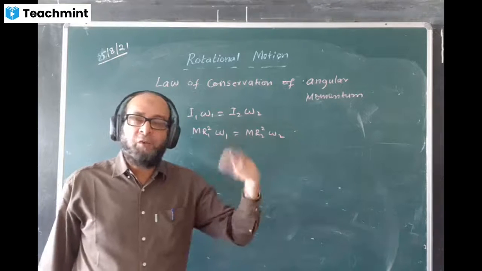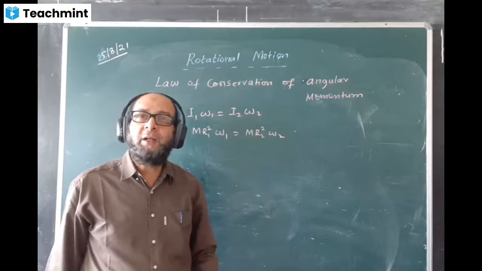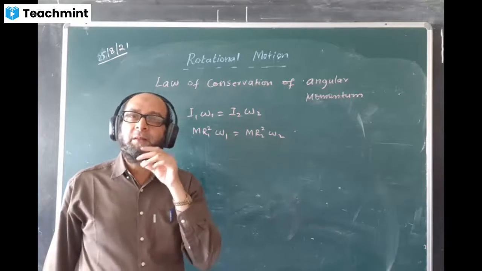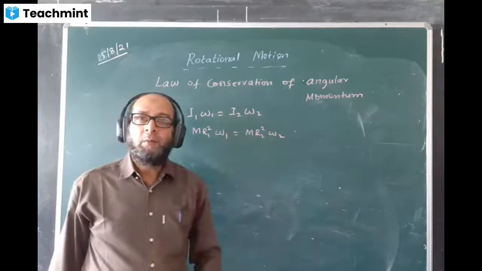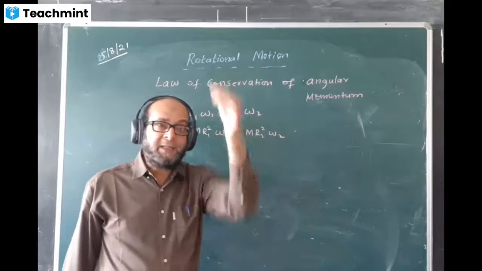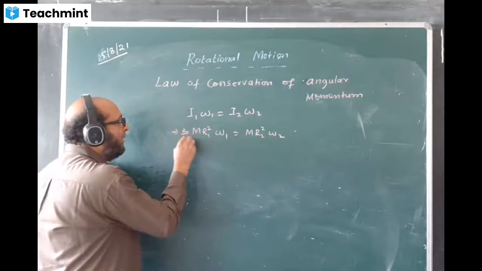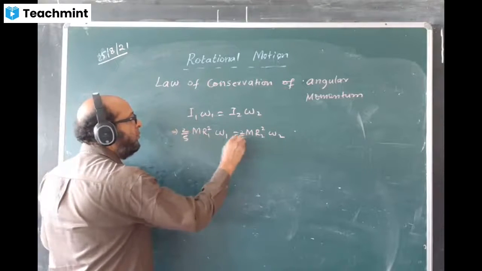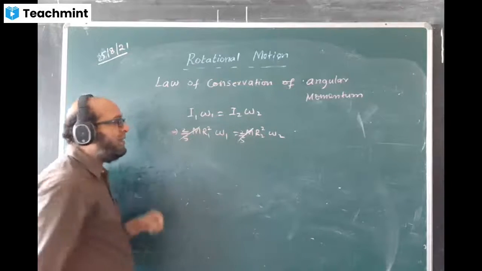There is a calculation for it, using calculus. The derivation of that formula you don't need, only you have to remember the values. Moment of inertia of a sphere about an axis passing through its center is equal to 2 by 5 m r square. Though it doesn't make a difference, because it gets cancelled on both sides.